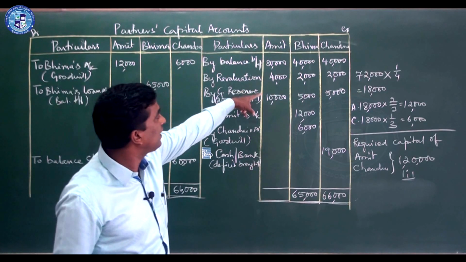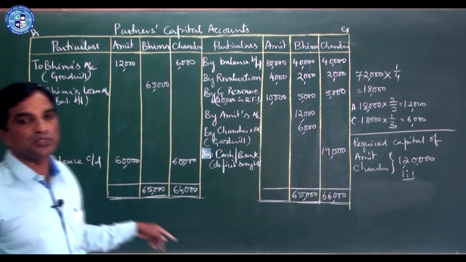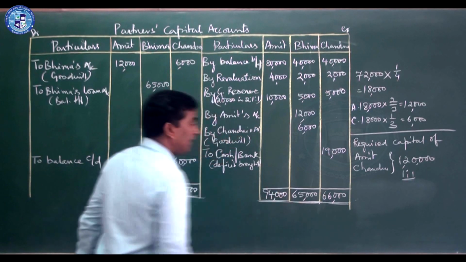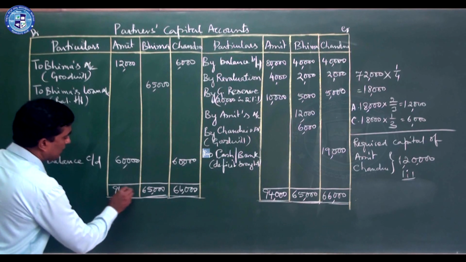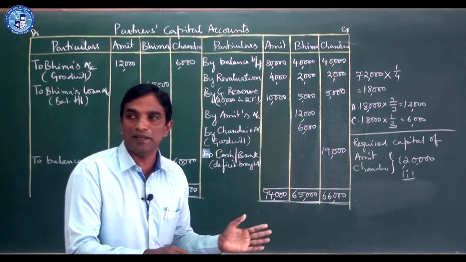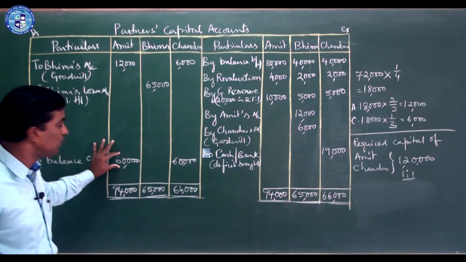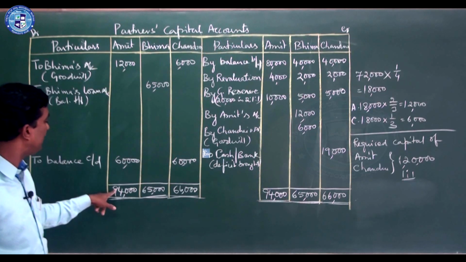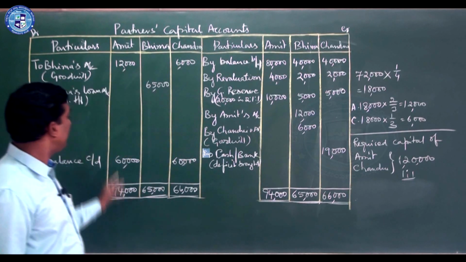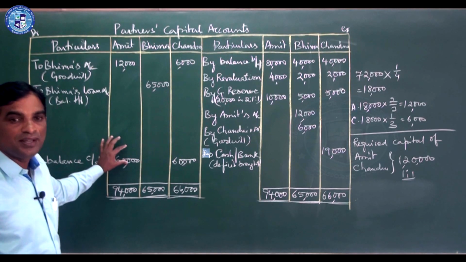Now the last one, see there, 94,000 on this side. Here it is 72,000. So on this side the total is more, 94,000. And here it is 94,000. Now you should see whether he has to bring money or the firm has to give. As this is more, to reduce to 60,000, they have to give. So here you should make 94,000. If you want to make it 94,000, you have to add money here.